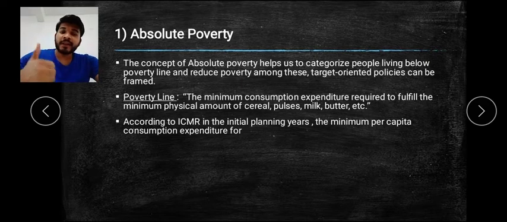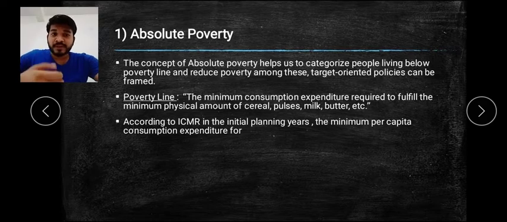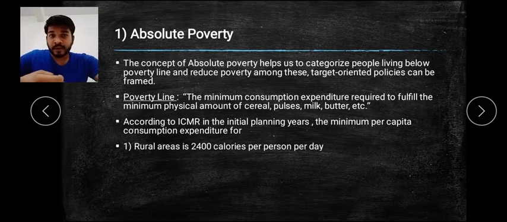Then there is ICMR. What is ICMR? Indian Council of Medical Research. It was a team which initiated in the starting years of independence, and they started calculating this consumption expenditure. They calculated it area wise, sector wise, rural and urban.